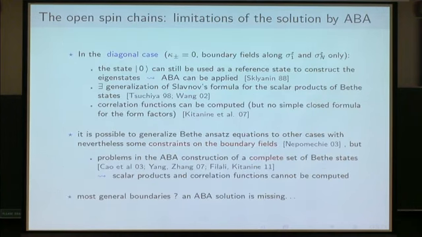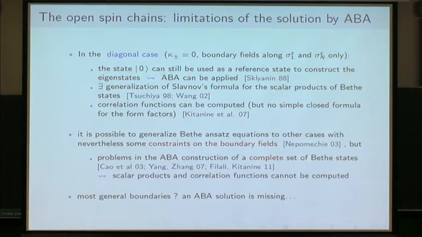So now, what do we know about the solution of this open spin chain? In the case where both boundary matrices are diagonal, which corresponds to the case where the boundary fields are along sigma z1 and sigma zn, then you can still identify some reference state. This is the same as for the periodic XXZ spin chain.